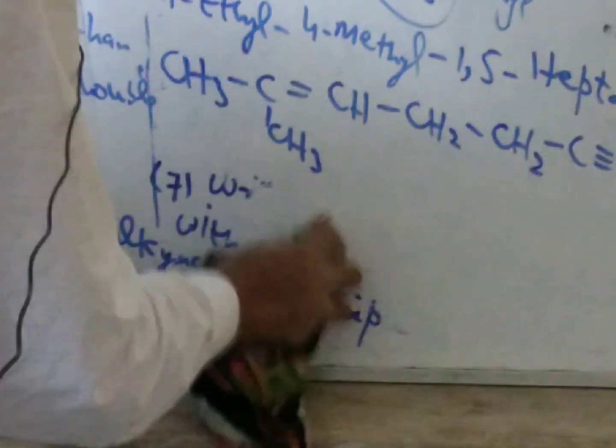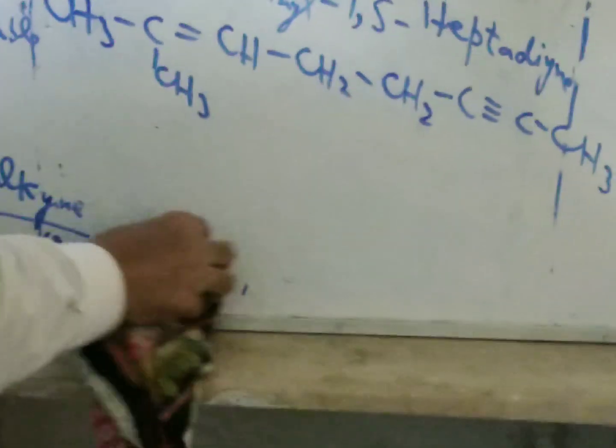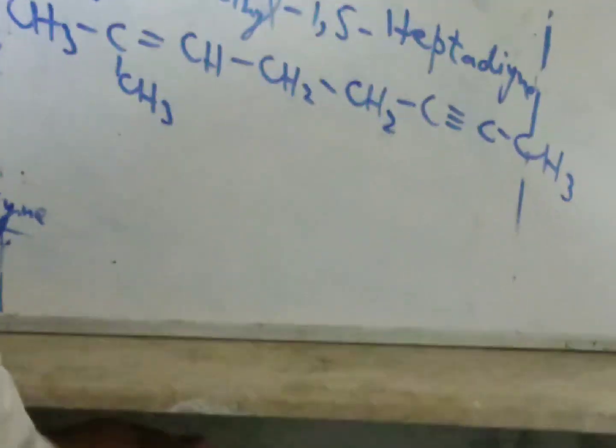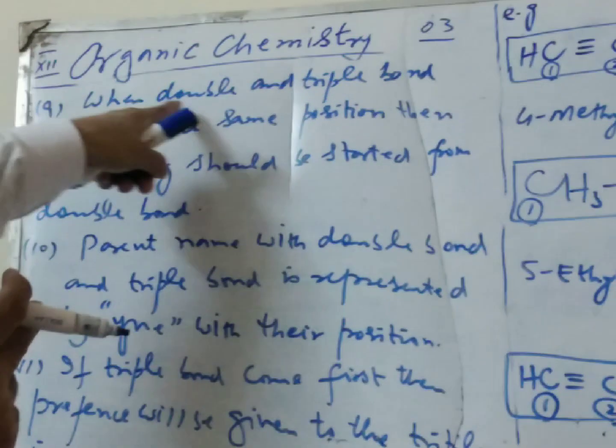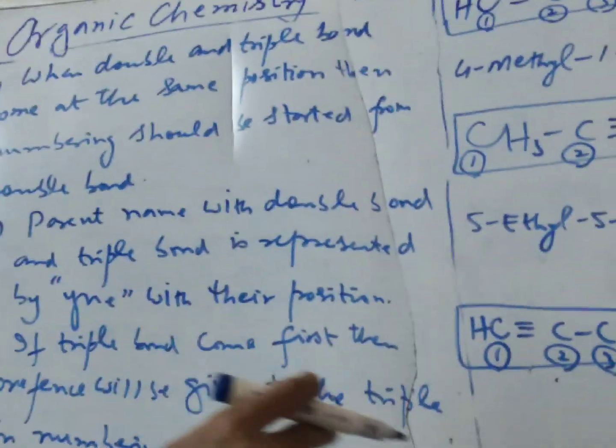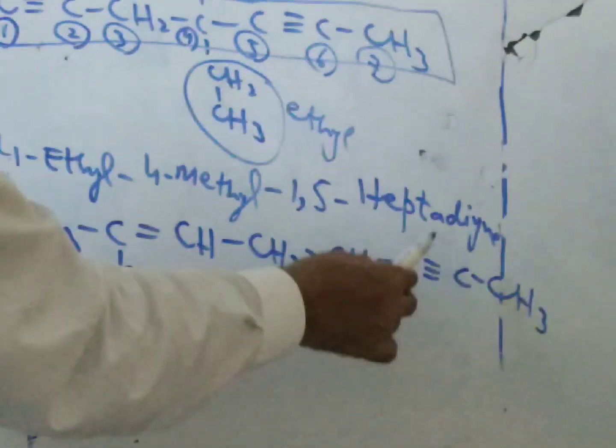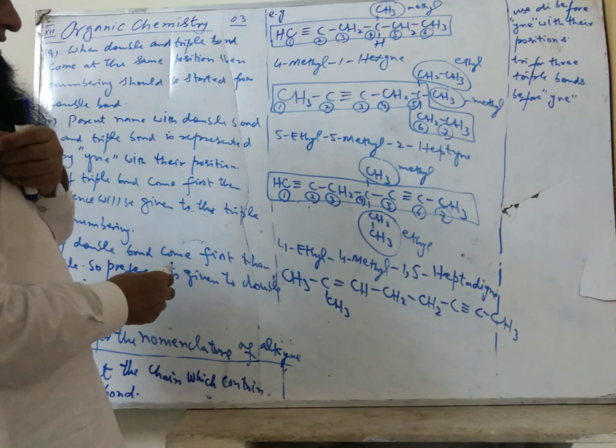How to write the name according to the rule? That is rule number 9, double and triple bond. This is the rule when the double and triple bond attain the same position, for example 1, 2. So the triple bond comes on the same position, so the preference will be given to the double bond.